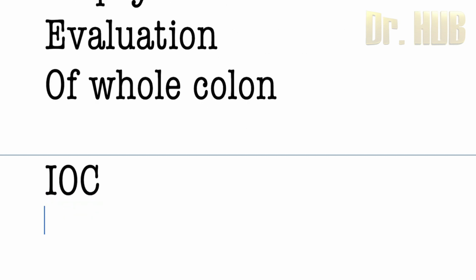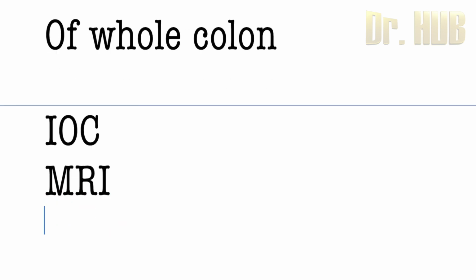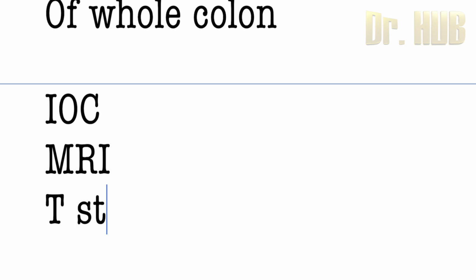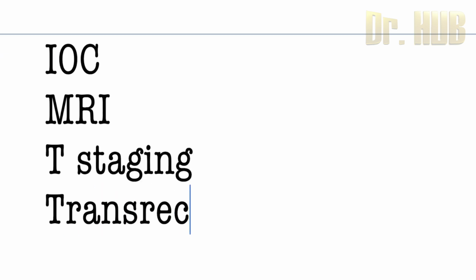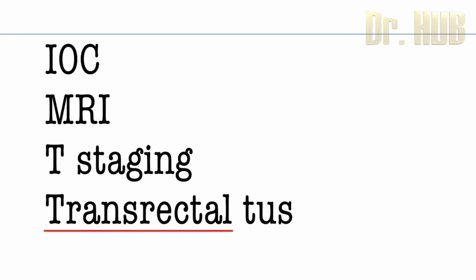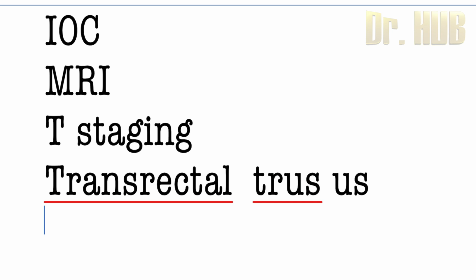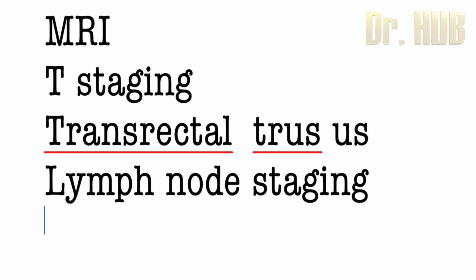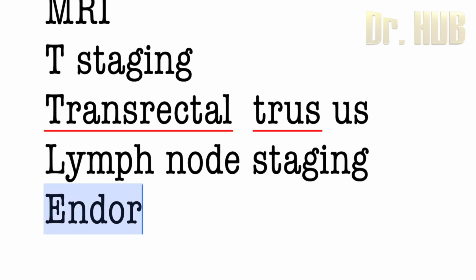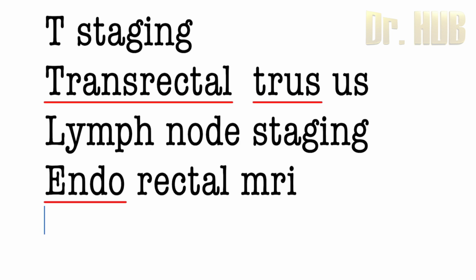So what are the IOCs? Investigation of choice for the staging of the rectum is going to be the MRI. And for the T staging, the investigation of choice is TRUS, transrectal ultrasound. Then comes lymph node staging. For lymph node staging, the investigation of choice is the endorectal MRI.